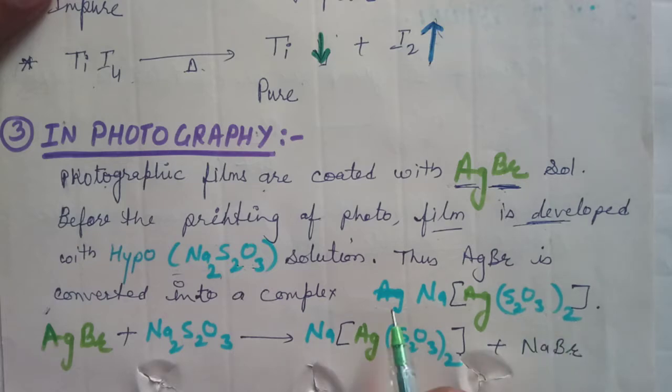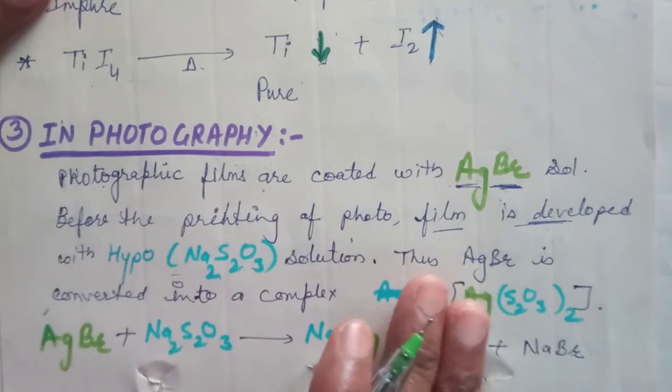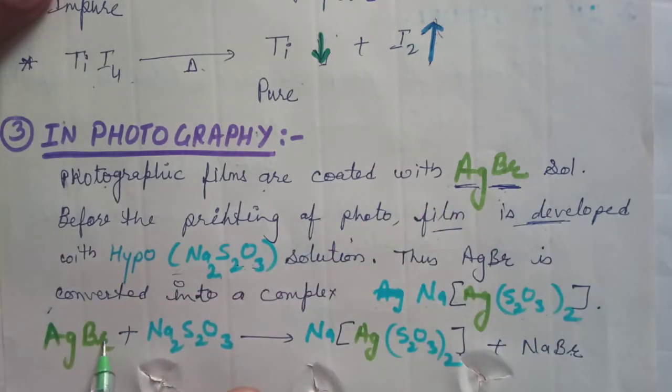Na3[Ag(S2O3)2], sodium argentothiosulfate, which is hard in nature and is precipitated or decomposed on the film to make it hard, and thus the film is developed. There is no effect of light on the film now. So AgBr reacts with hypo solution and this hard complex compound is formed.